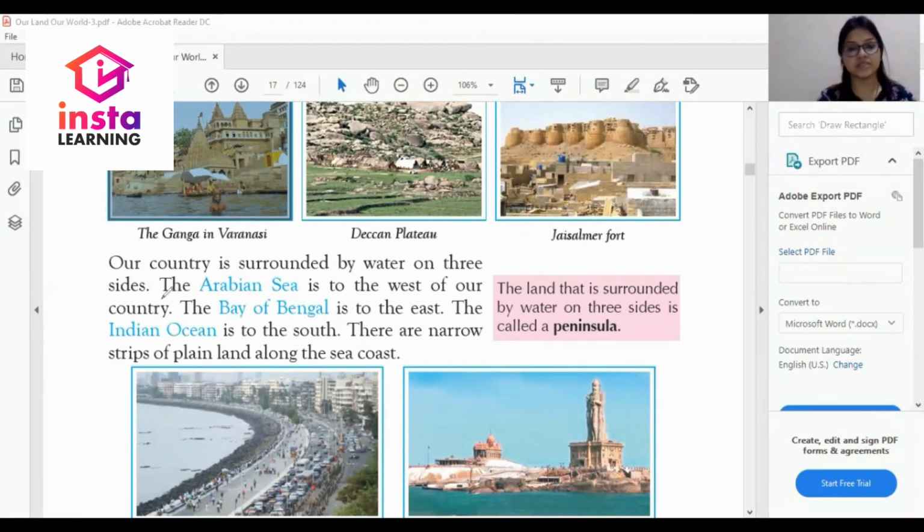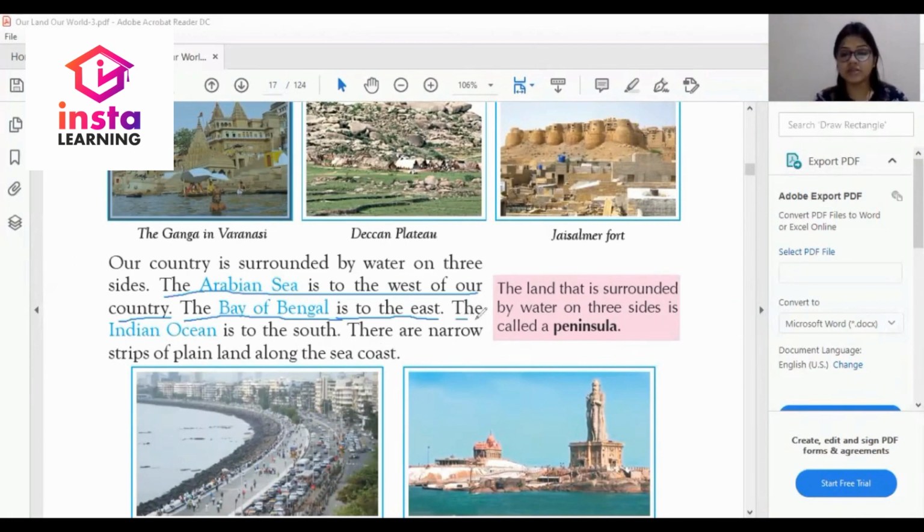So the answer is the Arabian Sea is to the west of our country. The Bay of Bengal is to the east of our country. Basically, Bay of Bengal is a water body.